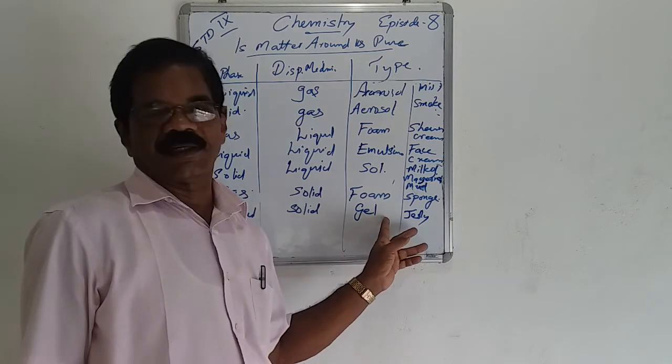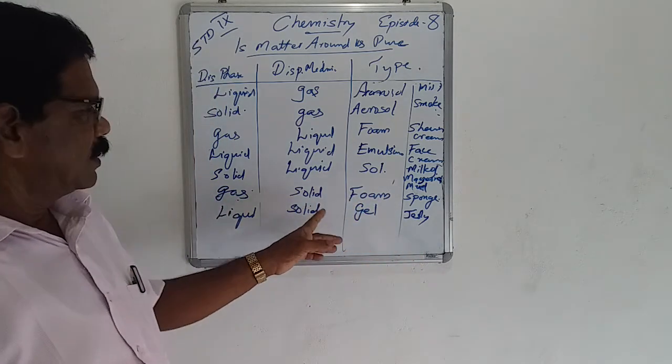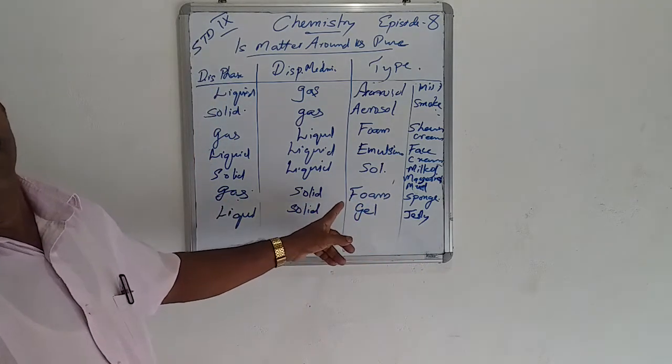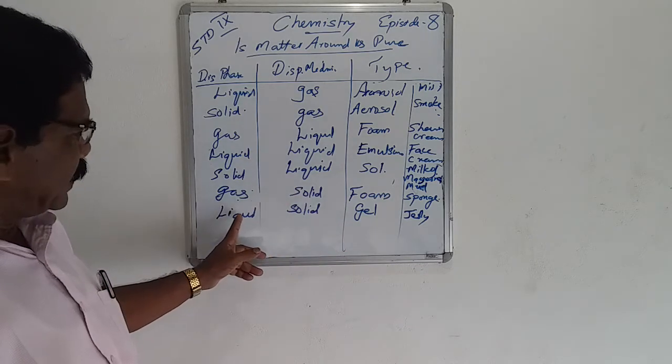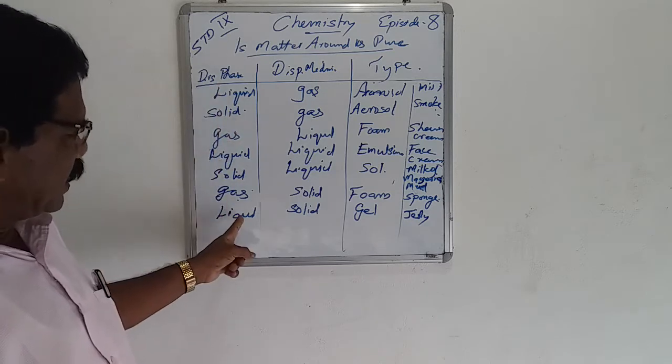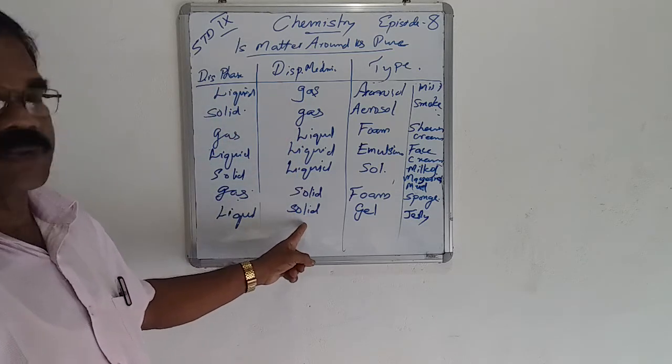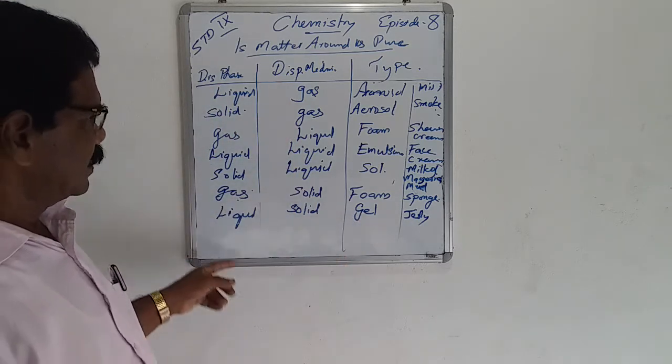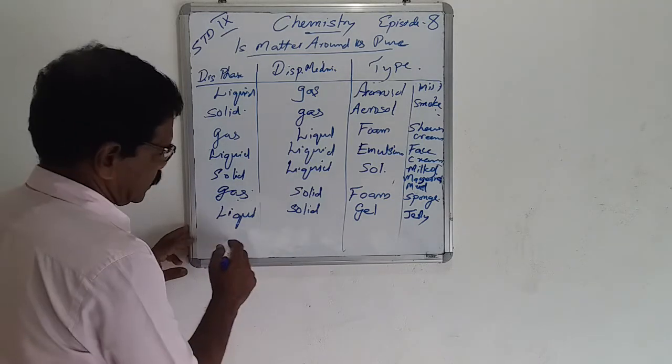We have purchased several jelly type lotions from the supermarkets. They are liquid in the solid state. Dispersed phase is liquid and dispersed medium is solid. That is known as gel. Then the last type is